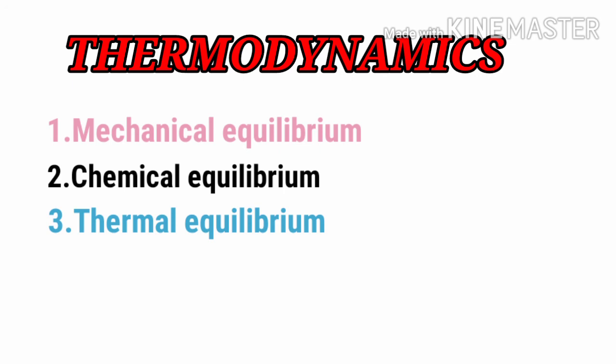When the question is asked in the exam about thermodynamic equilibrium, you have to write that a system is said to be in thermodynamic equilibrium if the following three types of equilibrium conditions are satisfied, and those three types are nothing but mechanical, chemical and thermal equilibrium.